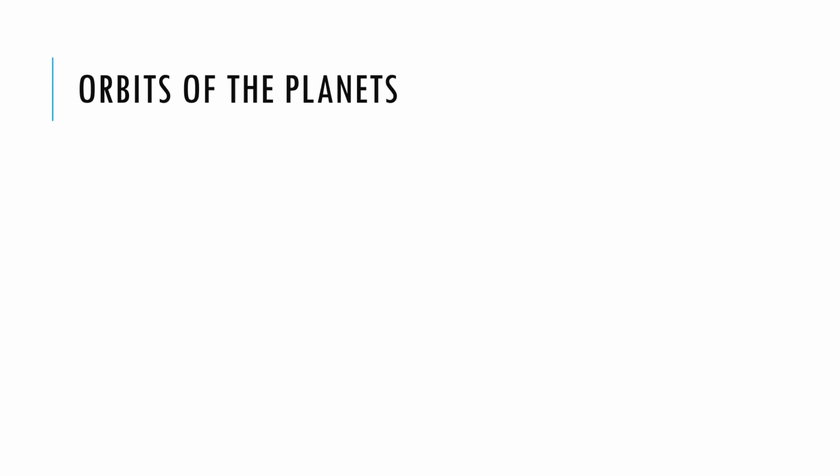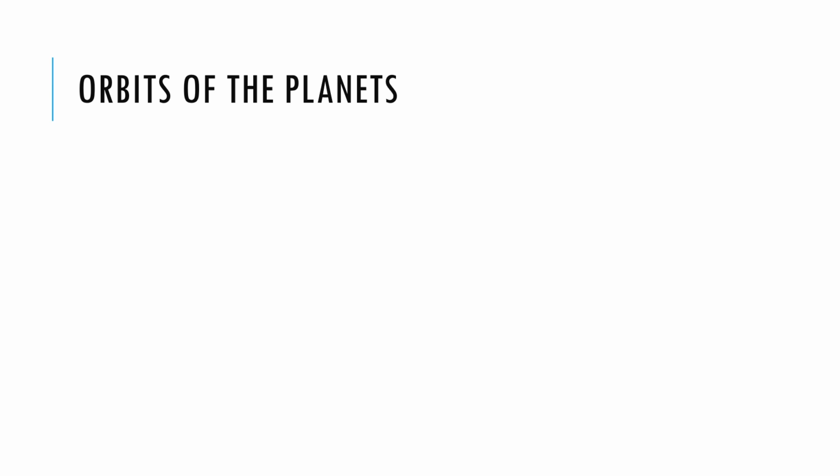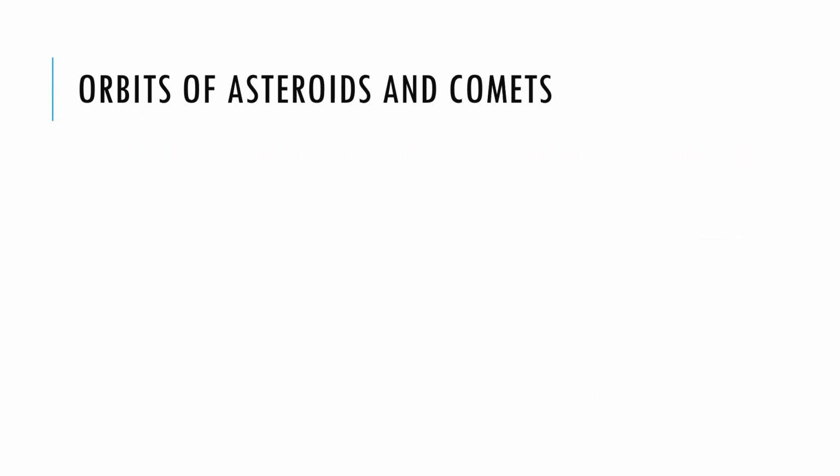Orbits of the planets. Today, Newton's work enables us to calculate and predict the orbits of the planets with marvelous precision. We know 8 planets, beginning with Mercury closest to the Sun and extending outward to Neptune. The average orbital data for the planets are summarized in the table. In addition to the 8 planets, there are many smaller objects in the solar system. Some of these are moons that orbit all the planets except Mercury and Venus.